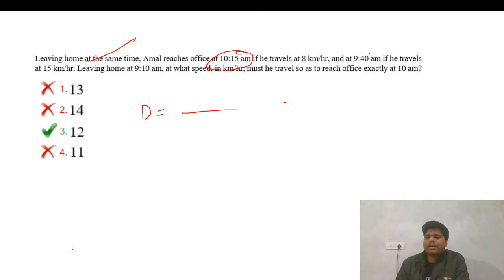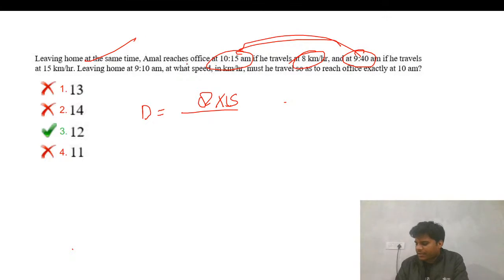So this is 10 and this is 8. So 8 into 15, and this is the time. This is the reaching time. So the difference will be between this. I have taken this.